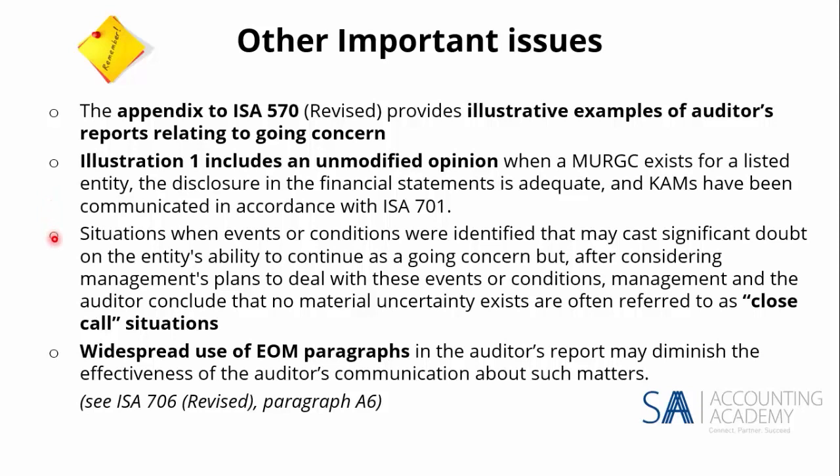If you have situations where events or conditions were identified that may cast significant doubt, so you've got a possible suspect situation, but now there are management's plans, and you've looked at their plans to deal with those events. What are they doing to prevent this turning into a real going concern problem that threatens their ability to operate as a going concern?